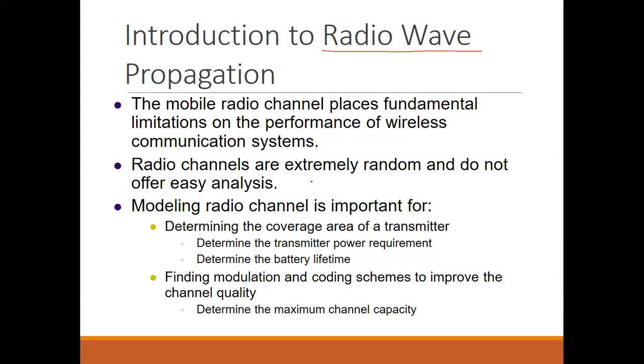Radio channels are extremely random, as we know there are so many signals available over the same environment, and they can interfere with each other. So radio channels are extremely random and do not offer easy analysis. We can already observe that the channels are very random in nature.